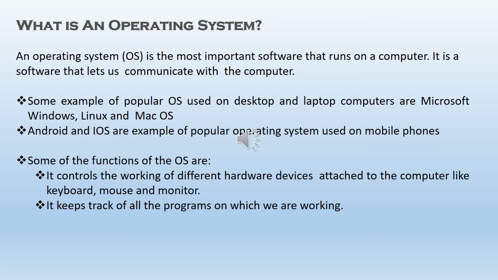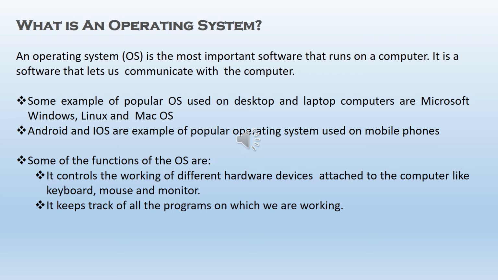Second point. Android and iOS are examples of popular operating systems used on mobile phones. Even in these mobile phones, children, we can find this operating system. So the most popular operating systems are Android and iOS.